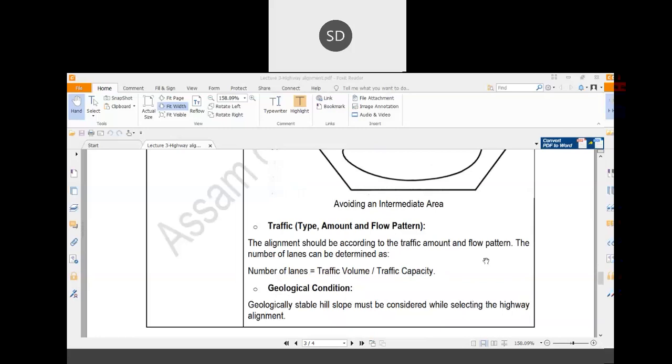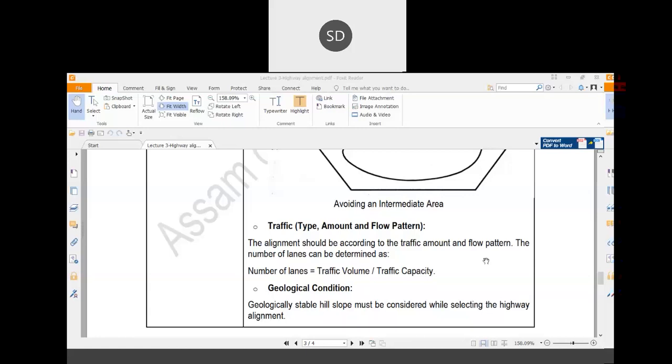Then next thing is traffic. So what is traffic? For this elementary purpose, you just remember that traffic is all types of vehicles which are roaming over the road. It may be vehicles, it may be pedestrians. Pedestrians means humans walking over the road. So all these types are included in the traffic.